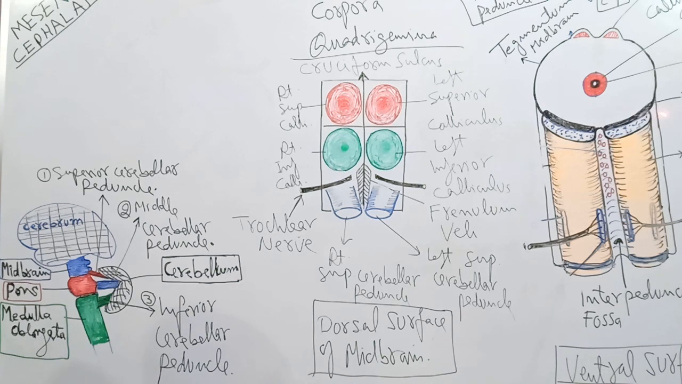Now we discussed the external features of the ventral surface of the midbrain. Then we discussed the external features of the dorsal surface of the midbrain. Now we will discuss the external features of the lateral surface of the midbrain.